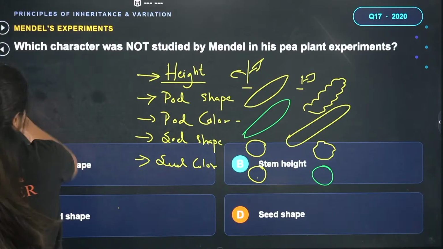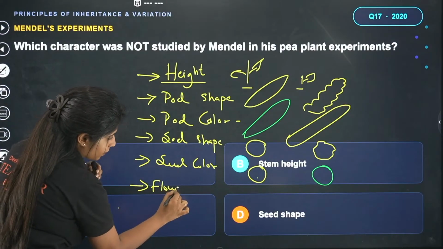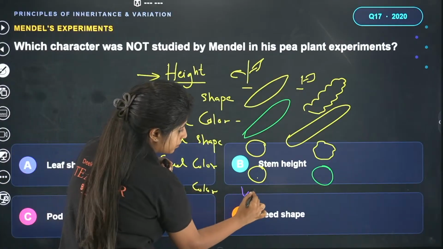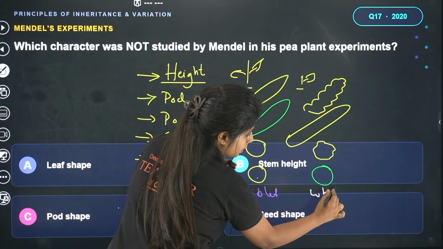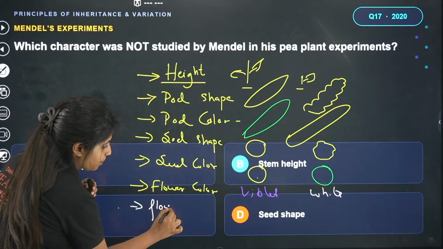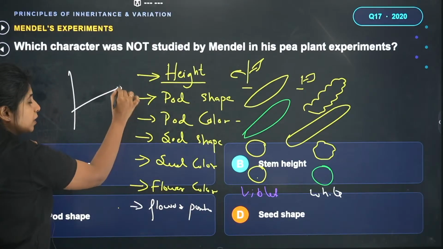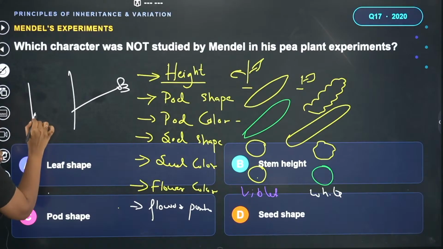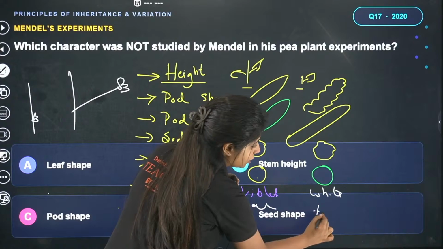The next thing is flower color. In flower color, he had two. The flowers were violet, and the others were white in color. And the last one was flower position. In flower position, you had flowers at the terminal position, and flowers from the place where you get a branch, which is known as axial position. So you have axial and terminal.